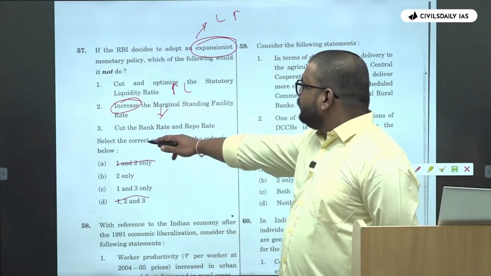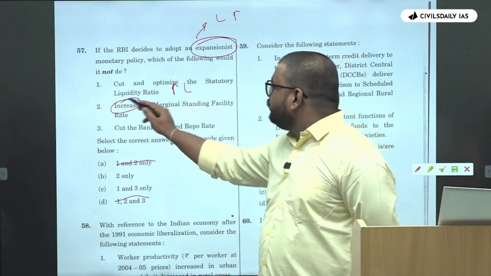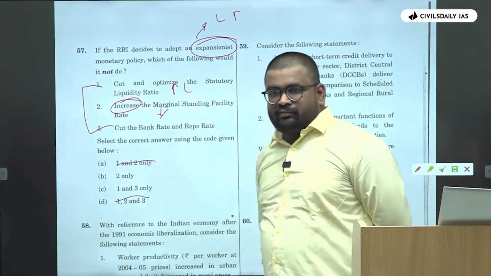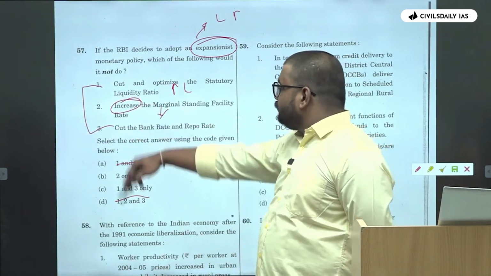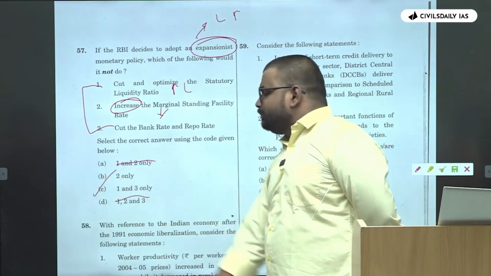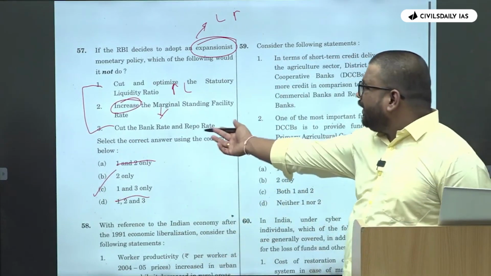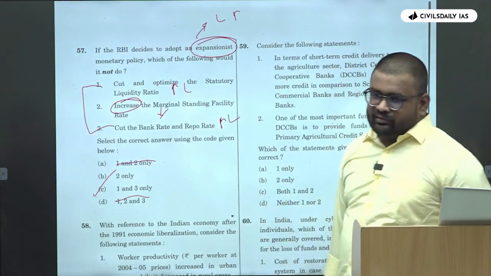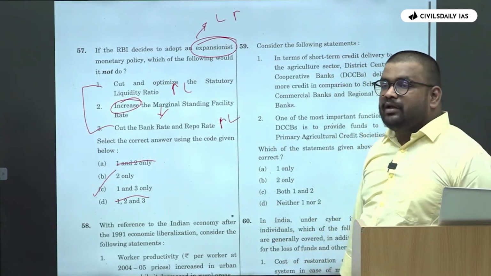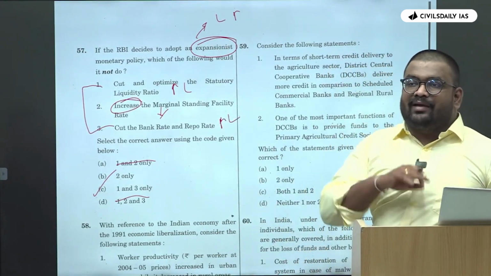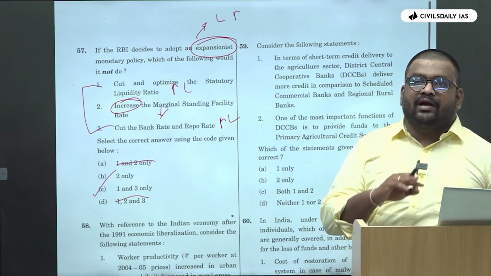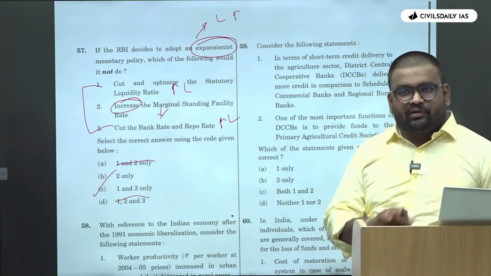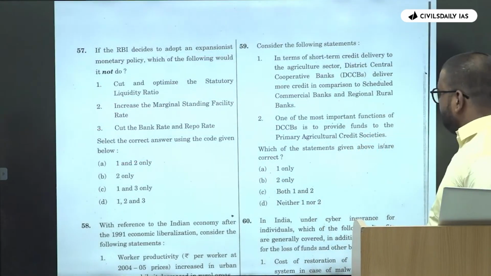Okay, so you have to choose between cut the bank rate and repo rate. These two are cuts. Now these two are complementary. This is contradictory. 1 and 3. Again, if the bank rate is cut and the repo rate is cut, liquidity increases. Simplify to the very basic level. Once you do that with respect to the applied economics question, you will never get your questions wrong.